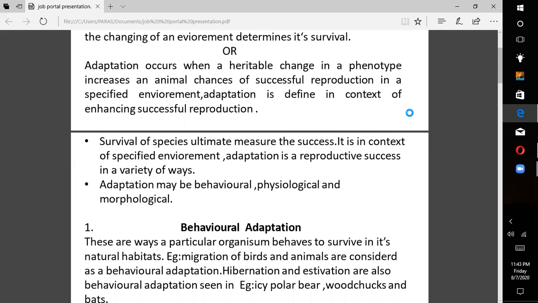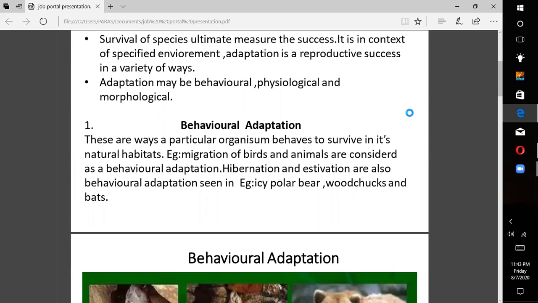Survival of a species is the ultimate measure of success. It is in the context of a specified environment. Adaptation is a reproductive success in a variety of ways. There are three types of adaptation. These are behavioral, physiological, and morphological. First, I discuss the behavioral adaptation.